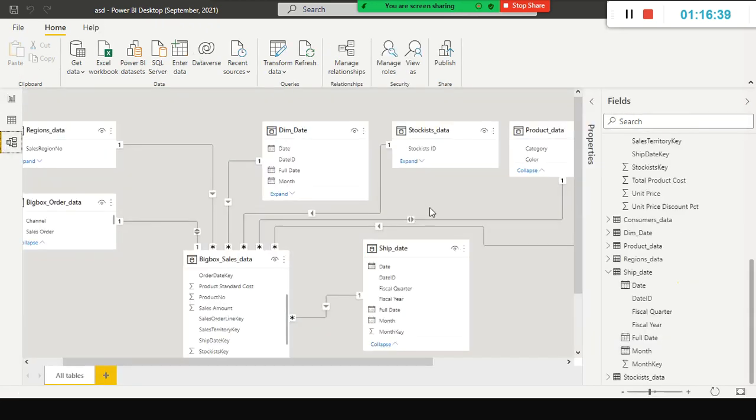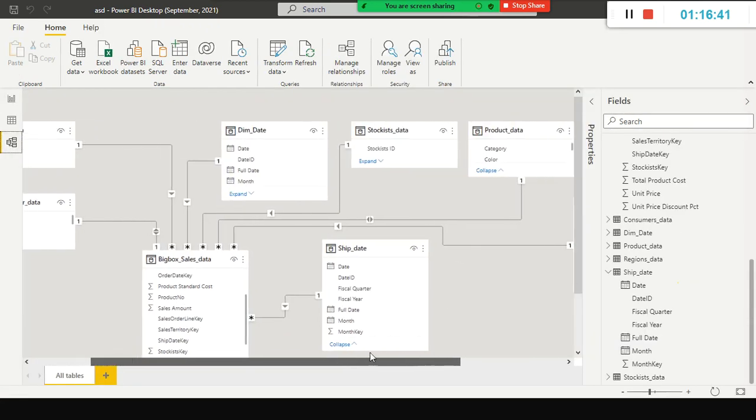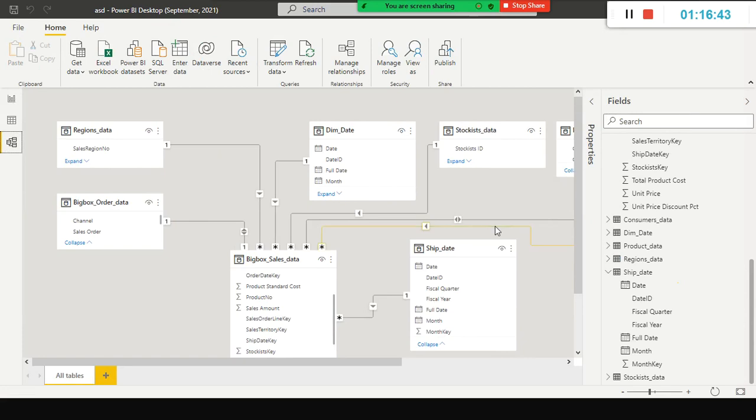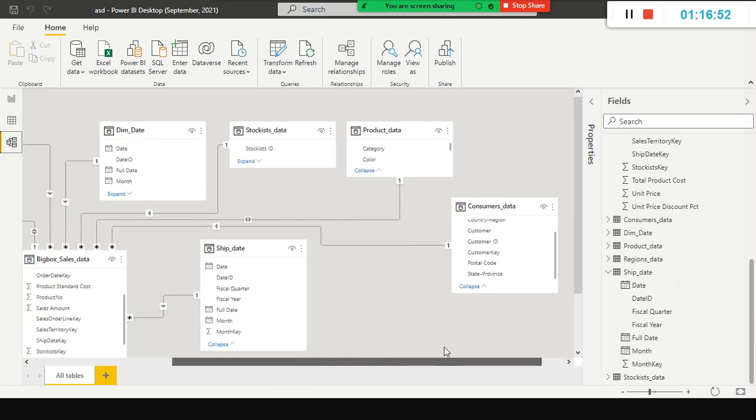But the suggestion, the best practice is, don't enable cross filter direction for all the tables. It will have a major performance hit, it will cause serious performance issues. It's kind of a looping kind of thing, okay? So don't do it unless there is a real need. Otherwise, don't do it.